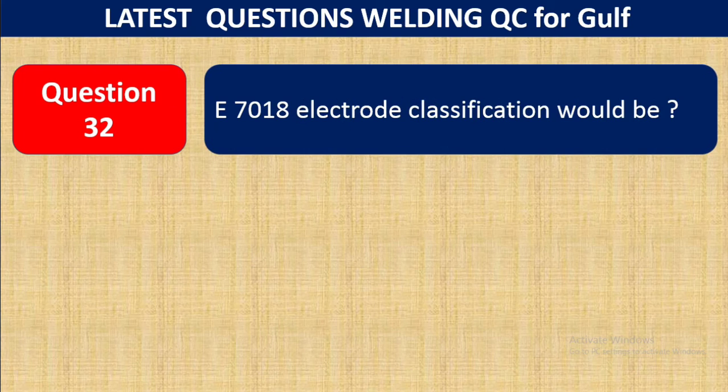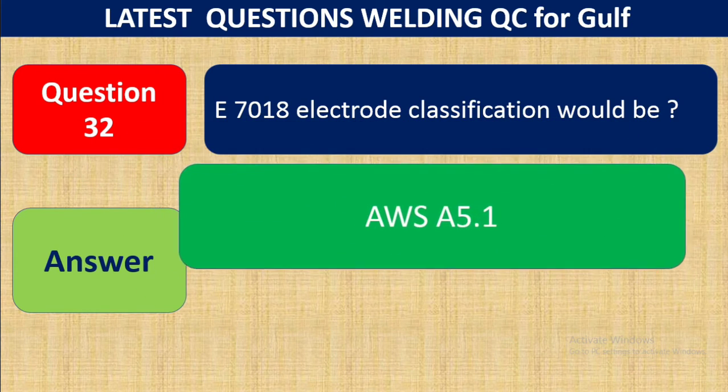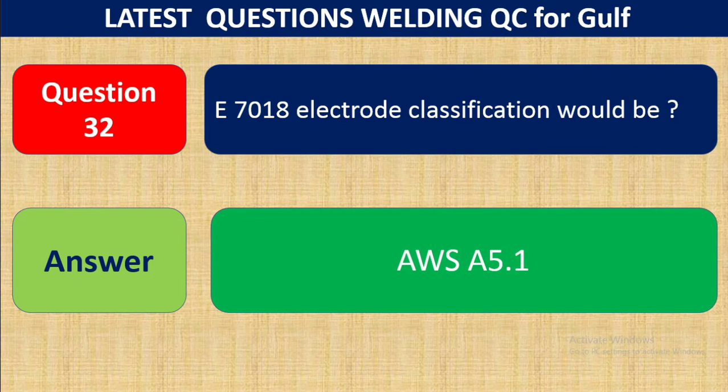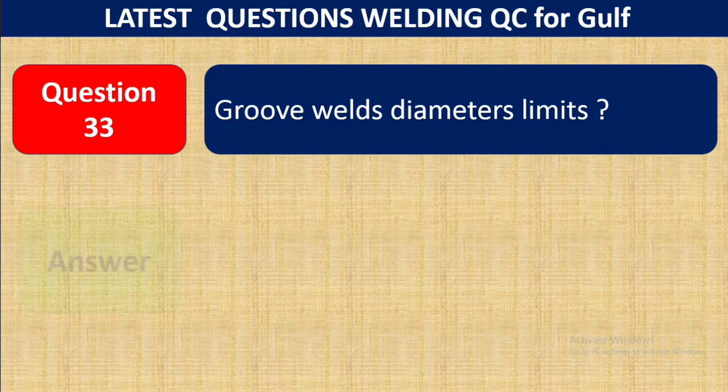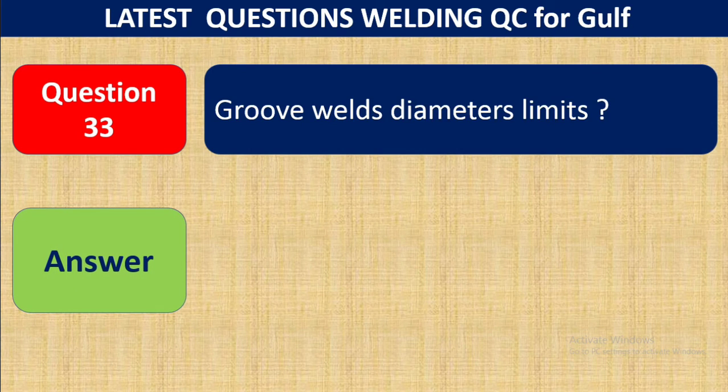Question number 32. What would be the E7018 electrode classification? AWS A5.1. If you go to Section 2 Part C, A5.1, it is clearly mentioned what E7018 stands for. Question number 33.